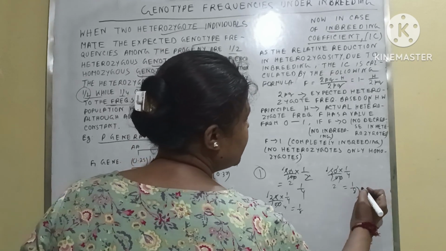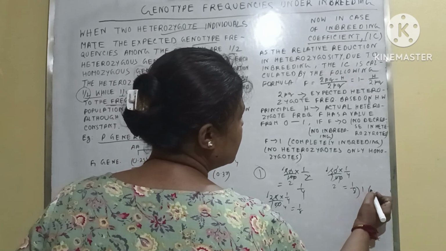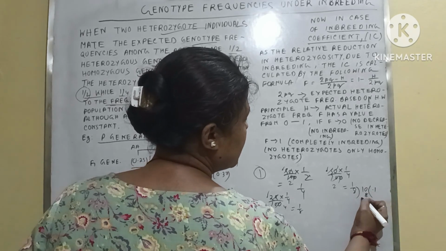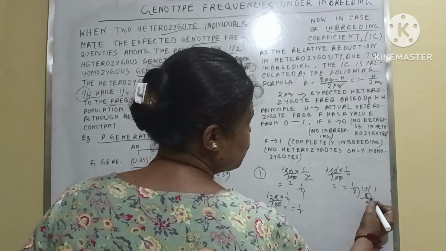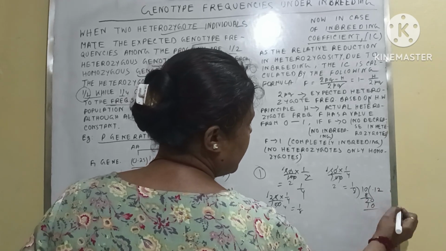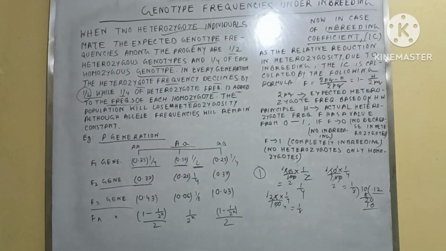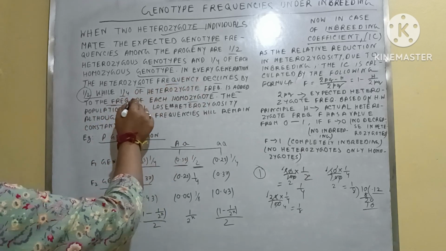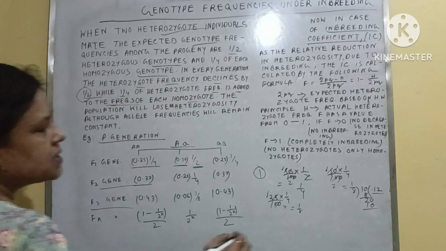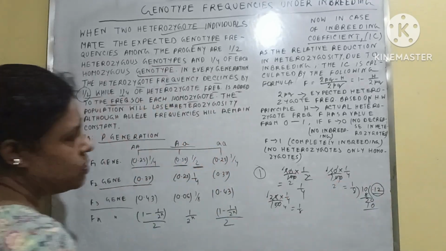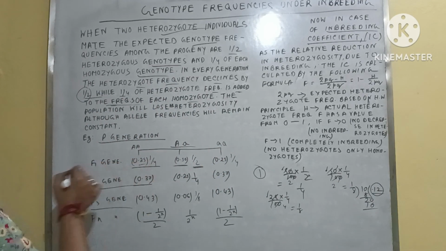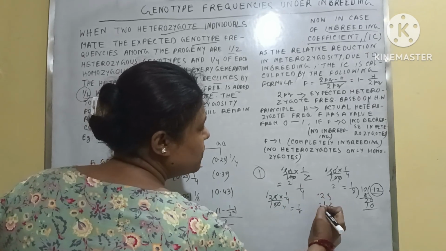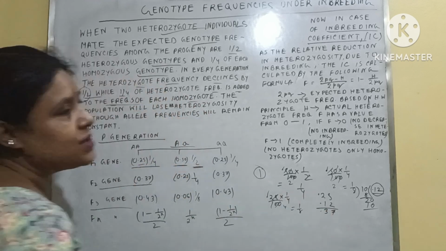You can divide 1 by 8, this will be approximately 0.12. So 1/4 of the heterozygote frequency is added. The value now is 0.12, and in the first generation the value was 0.25. Now you add 0.25 and 0.12, that will be 0.37.